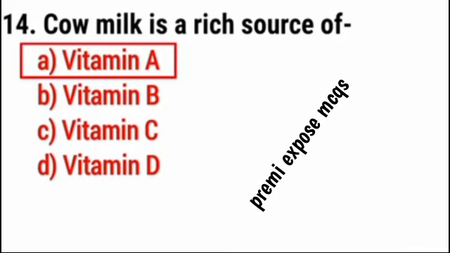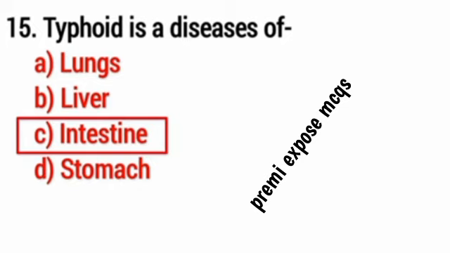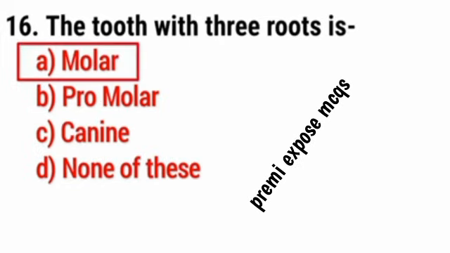Question number 14, cow milk is a rich source of? Right option is A, vitamin A. Question number 15, typhoid is a disease of? Right option is C, intestine. Question number 16, the tooth with 3 roots is? Right option is A, molar.